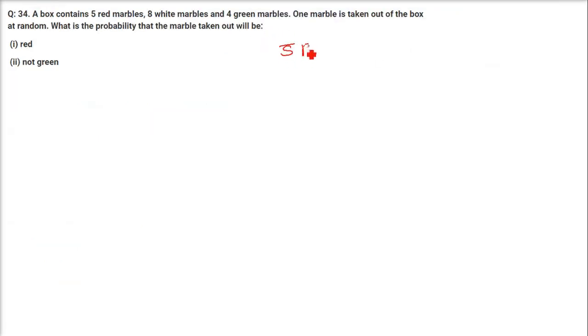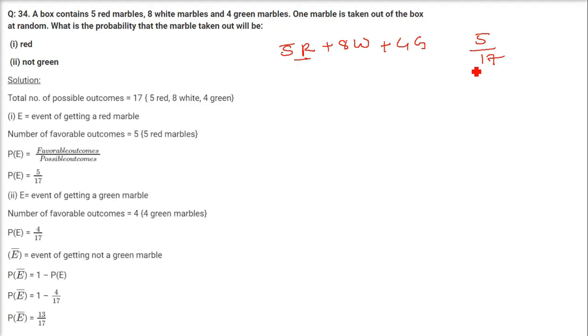A box contains 5 red marbles, 8 white marbles and 4 green marbles. 1 marble is taken out of the box at random. What is the probability that the marble taken out will be red, not green? So red is 5, so 5 is there. Total is what? 5 plus 8 plus 4, that is 12 plus 5, 17. 5 by 17 is the probability of getting a red, right?